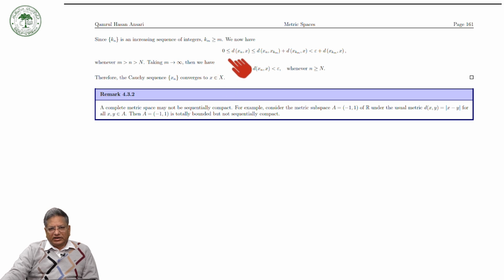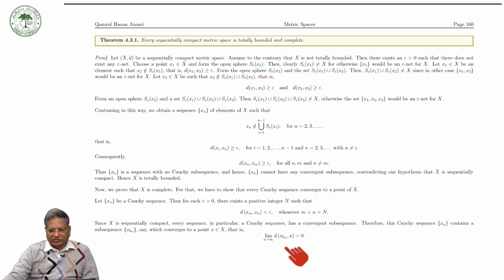So we have d(xn, x) is greater than or equal to 0 by the definition of the metric, and this is less than or equal to d(xn, x_{km}) plus d(x_{km}, x), and this is less than epsilon whenever m and n are greater than N. Now taking m approaching infinity, this will approach 0, as we have proved, so this is equal to 0.